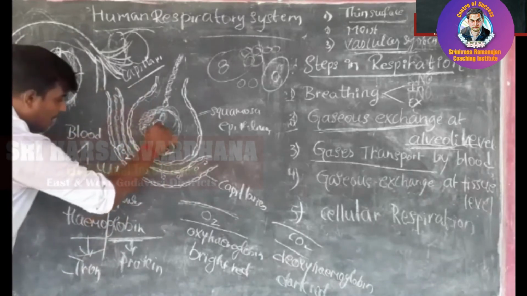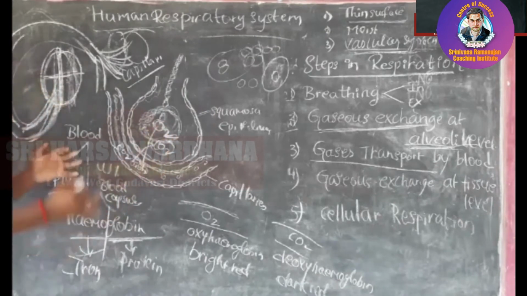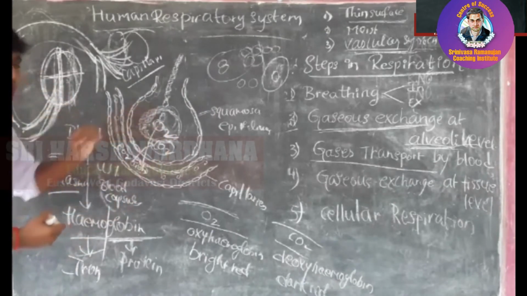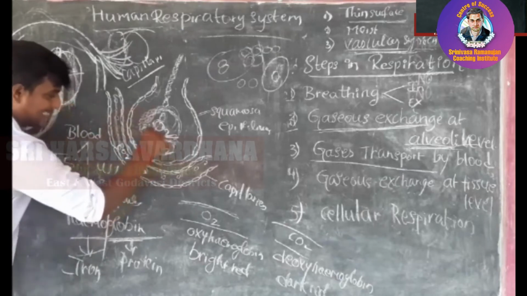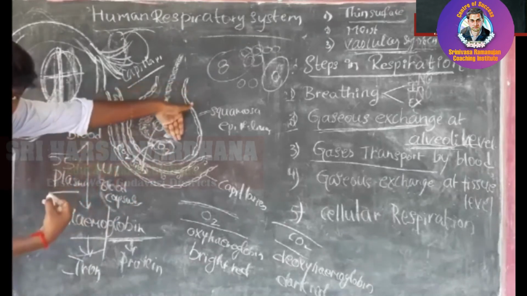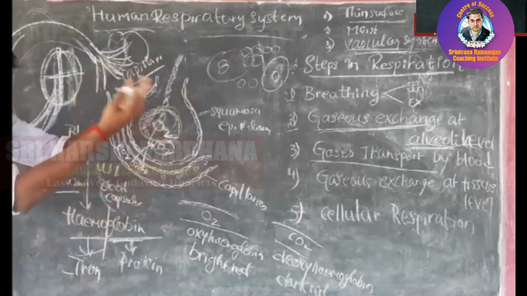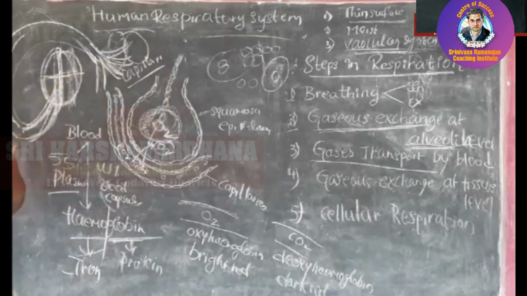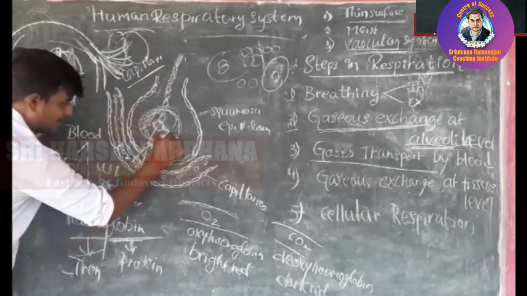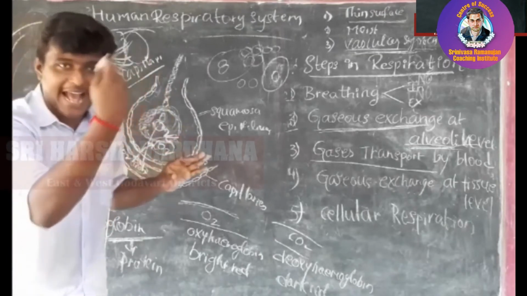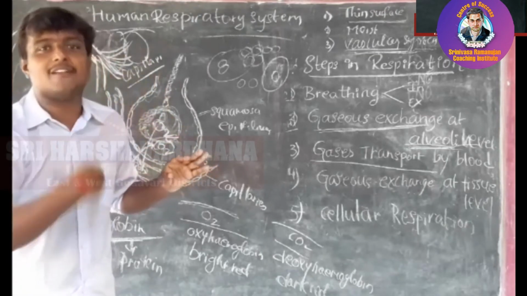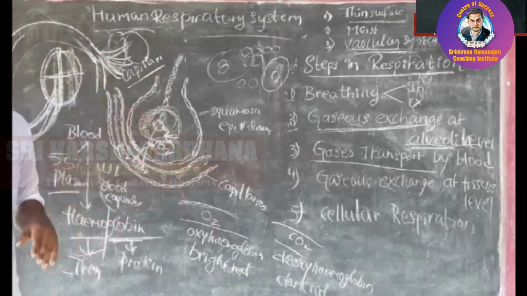Immediately, in the opposite direction, the iron element will capture the oxygen from the alveoli. So now you see here, iron will be releasing the carbon dioxide into the alveoli and in the opposite direction they are taking the oxygen from the alveoli. I mean here what we are seeing is gas exchange taking place. So here the iron element was releasing the carbon dioxide, and then they accept oxygen from the alveoli. Here the gas exchange takes place.